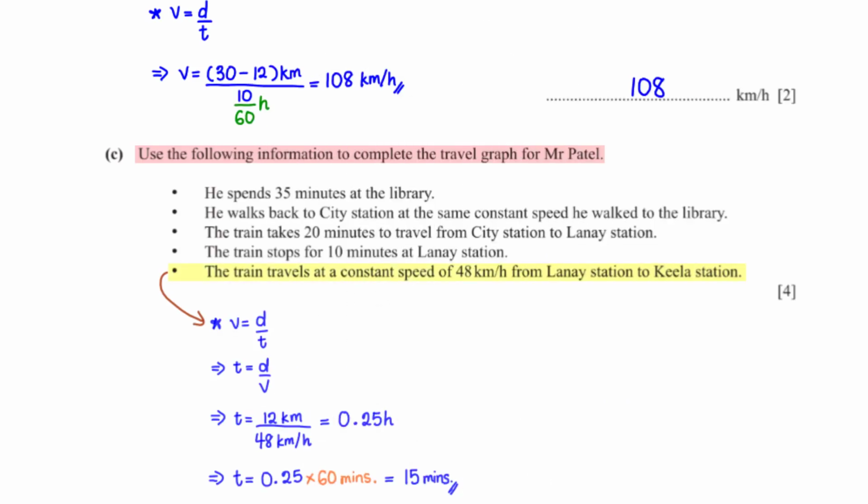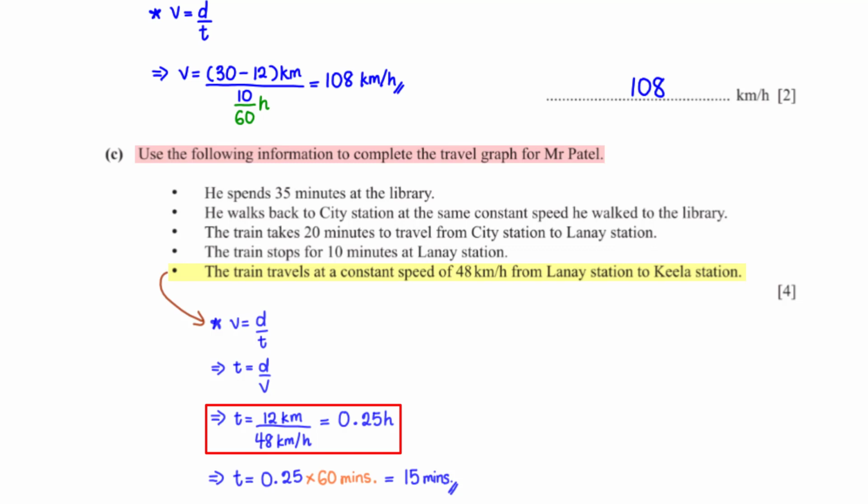The train travels at a constant speed of 48 kilometers per hour from Lanai Station to Kila Station. First, we need to find the time duration for this journey. Based on this formula, we get T equals D over V. From the graph, the distance D between Lanai Station and Kila Station is 12 kilometers. And we've been given the speed of the journey to be 48 kilometers per hour. This gives us 0.25 hours.